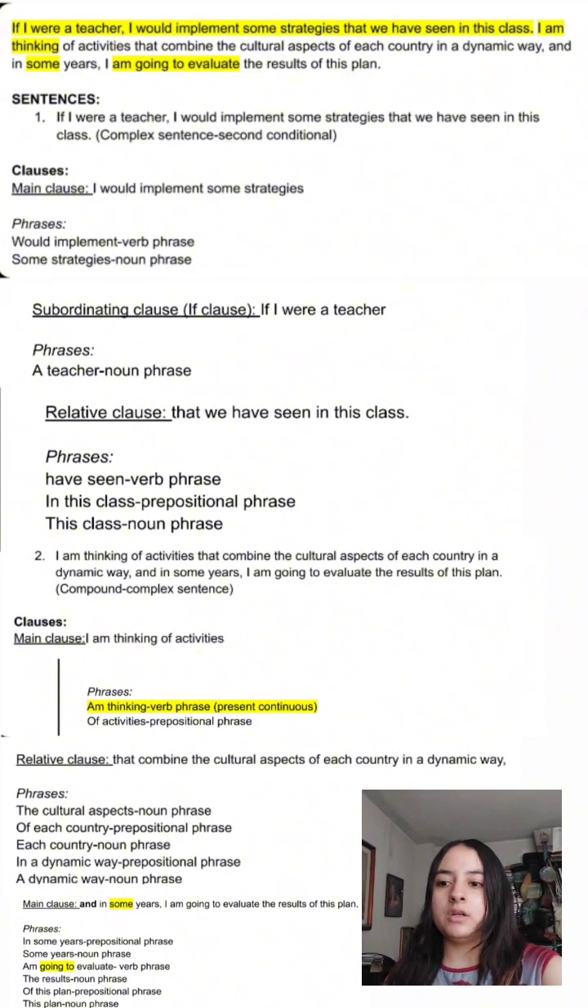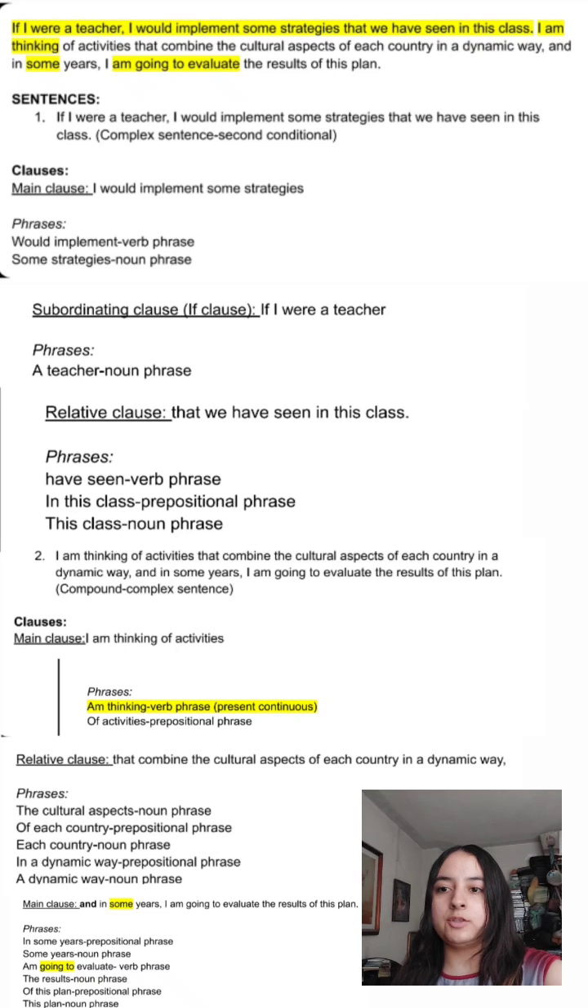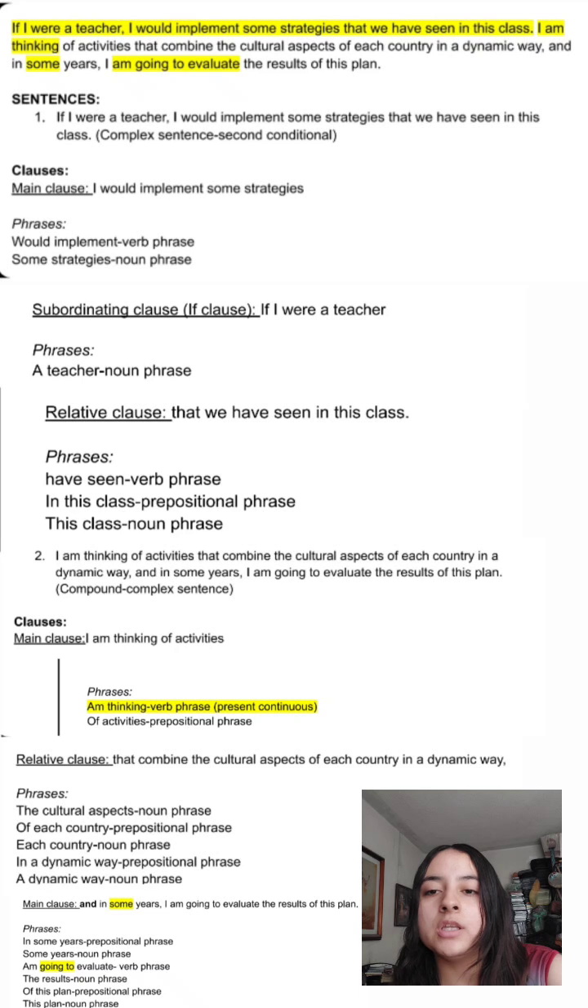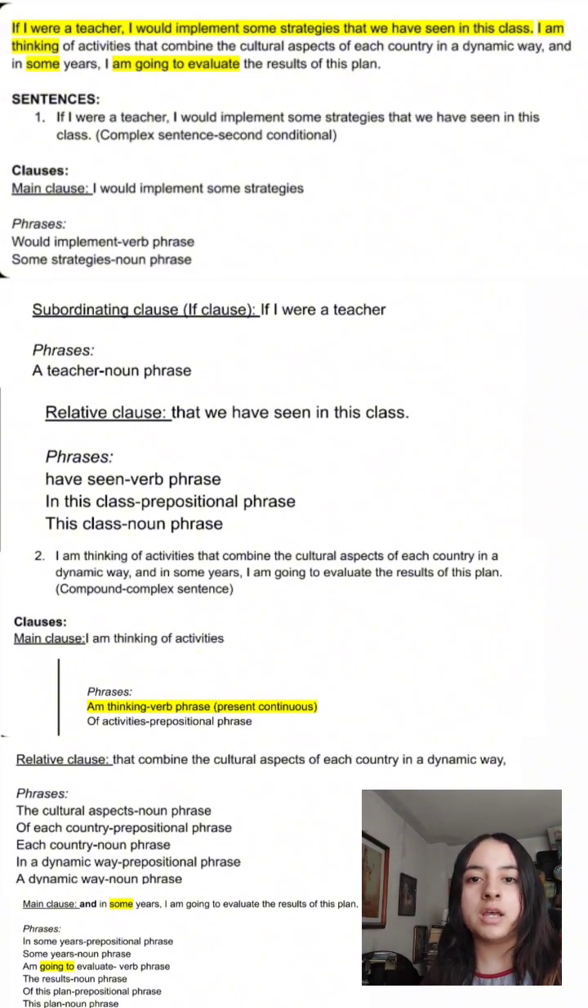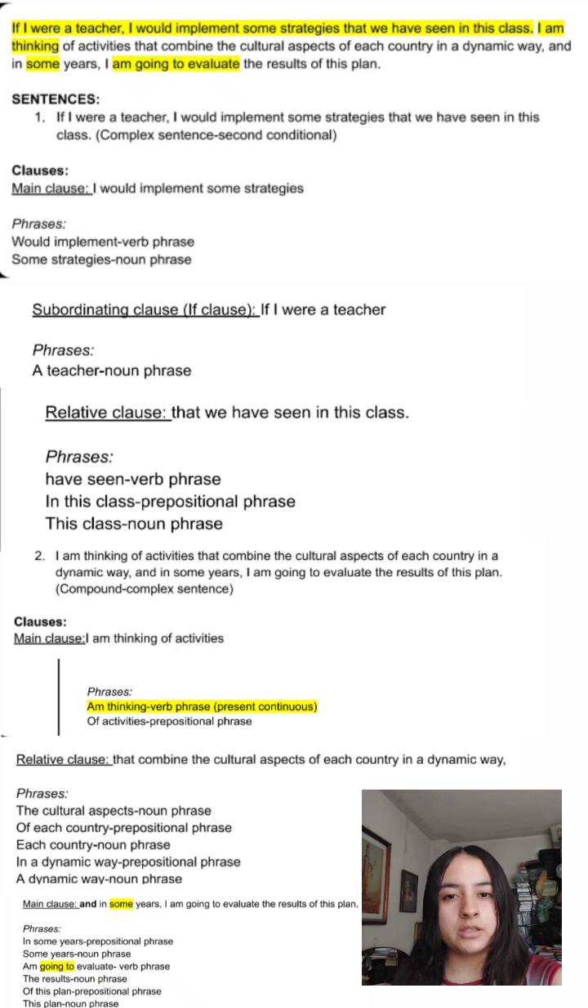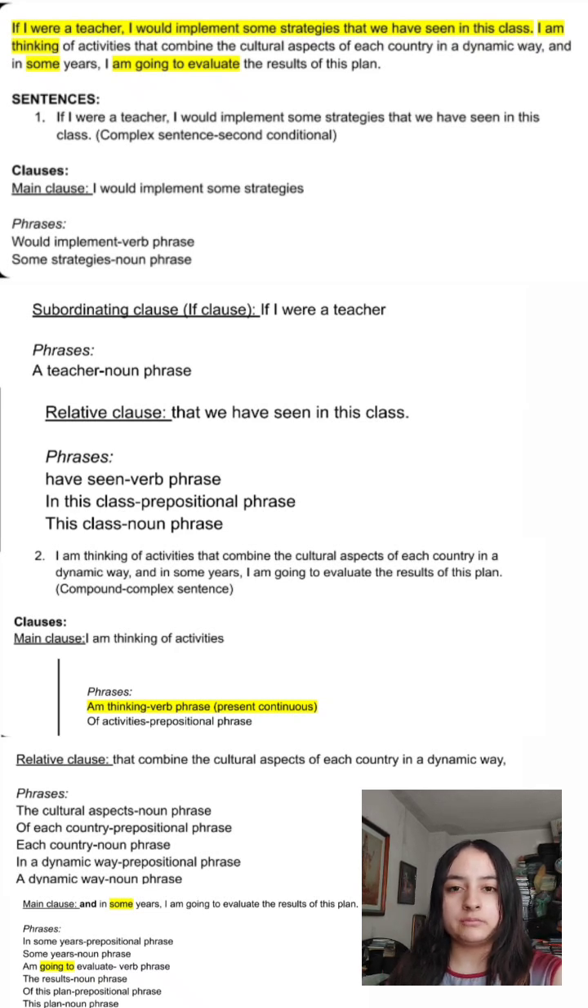So this is a small paragraph and it has two sentences. The first one, "If I were a teacher, I would implement some strategies that we have seen in this class," is a complex sentence. If we look at the first two clauses, an if clause, or subordinate clause, and a main clause, we can see that it's the second conditional. The second conditional is a structure that helps to express hypothetical situations of things that would be possible in the future, but in a hypothetical way.